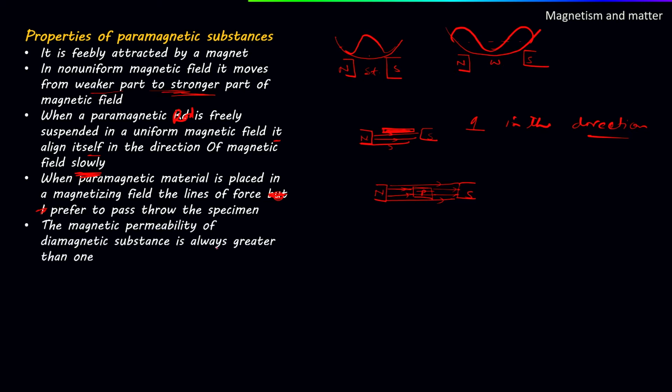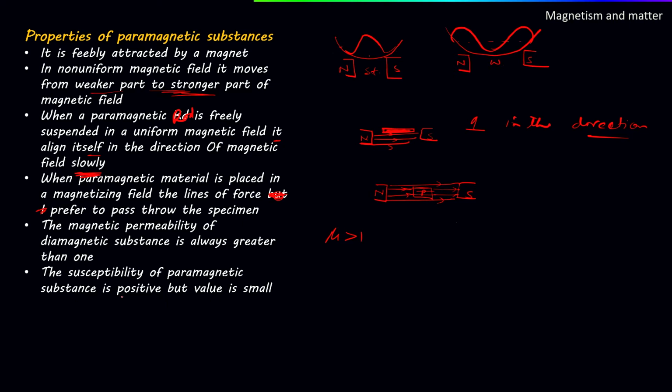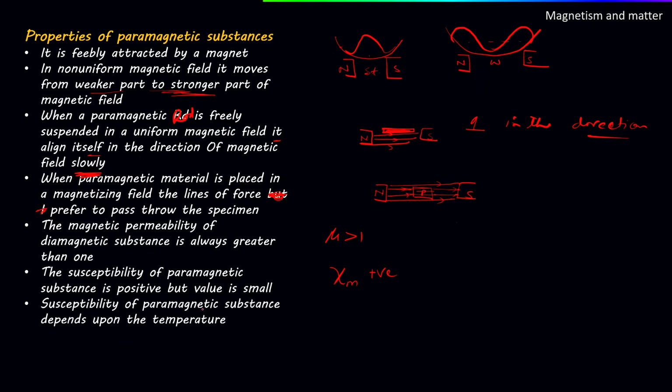The magnetic permeability of a paramagnetic substance is always greater than 1, that is, mu is greater than 1. Susceptibility of a paramagnetic substance is positive, but the value is small. In the diamagnetic substance that was negative, but here in the paramagnetic substance its value is positive. Susceptibility of a paramagnetic substance depends upon temperature, and I earlier told you it obeys Curie law because these are connected to each other.